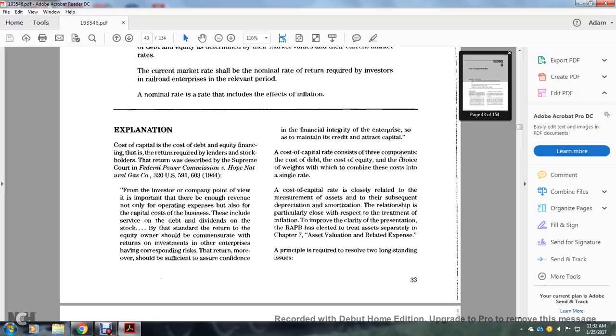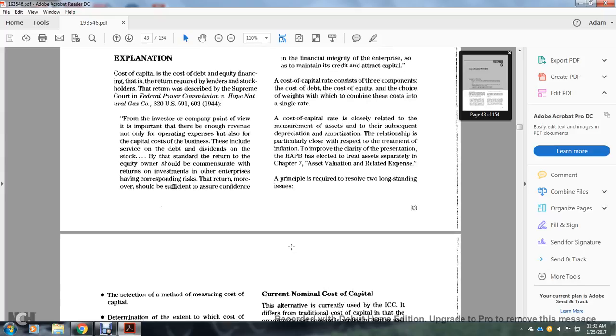The cost of capital consists of three components: the cost of debt, the cost of equity, and the choice of the weights, combined with their costs into a single rate. A cost of capital rate is closely related with the measurement of assets and the subsequent depreciation and amortization relationship, particularly close with the treatment of inflation. To provide clarity in the presentation of railroad accounting principles and the election of the asset valuation, separately in Chapter 7 the asset valuation and the related expense of the principle is required to resolve two long-standing issues.